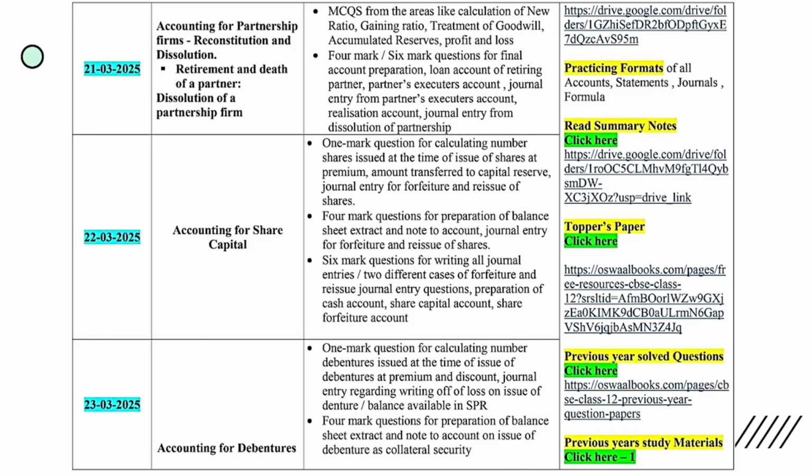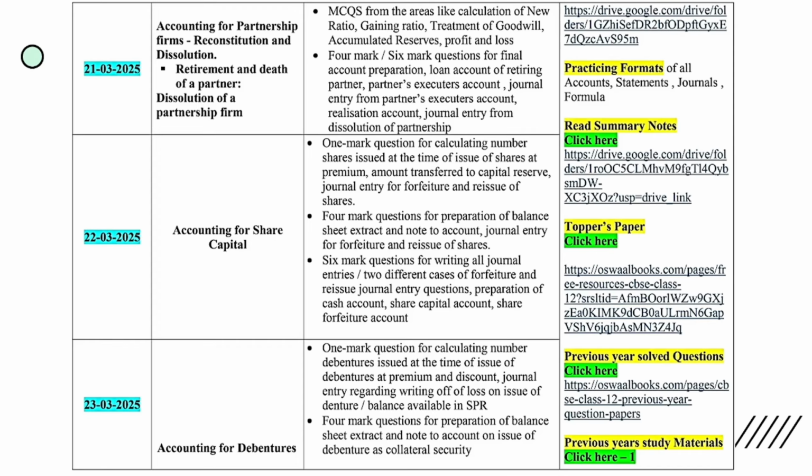Moving to the next day, you can practice maximum for accounting for debentures and financial statements. In debentures, you have to practice topics like issue of debentures for consideration other than cash, and how to draft the extract of balance sheet when you record issue of debentures as collateral security. That is very, very important.